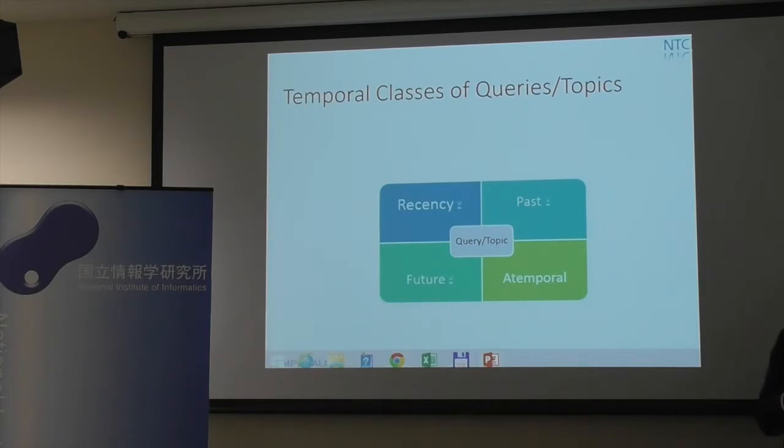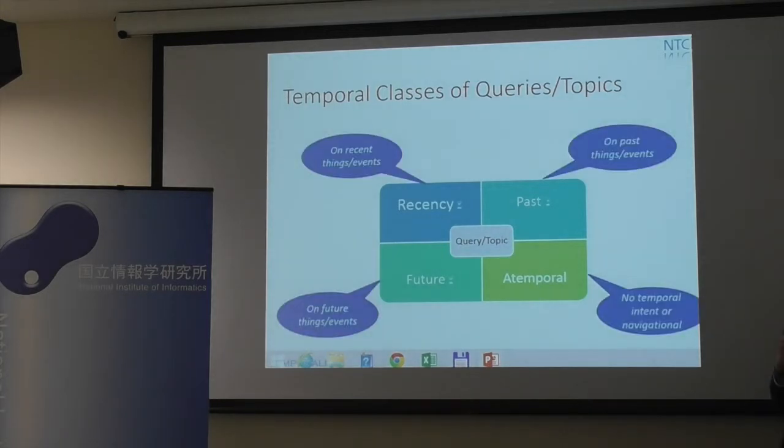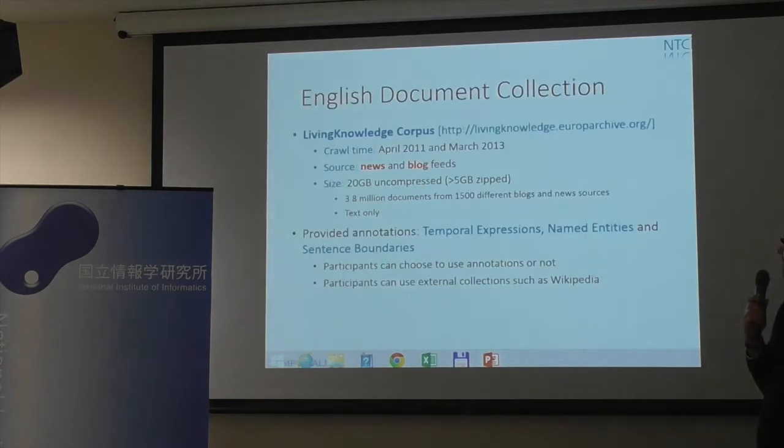So what are the temporal classes which we have? 4 temporal classes: recency, past, future, and atemporal, where atemporal is the class of queries or topics that do not have much to do with time, or are just navigational queries or topics.